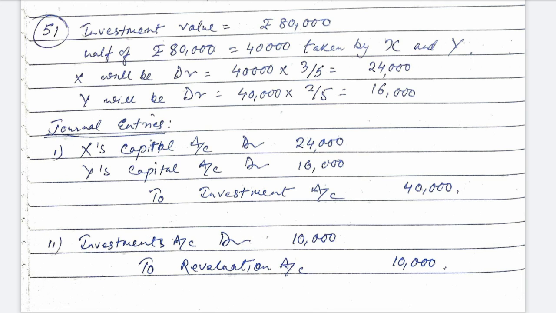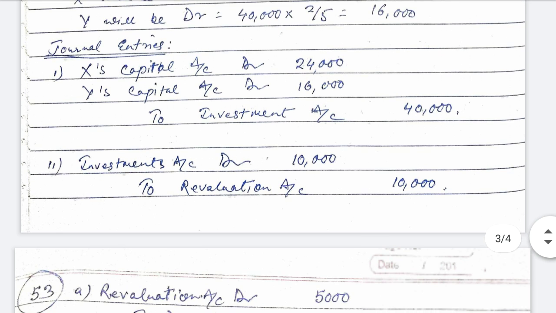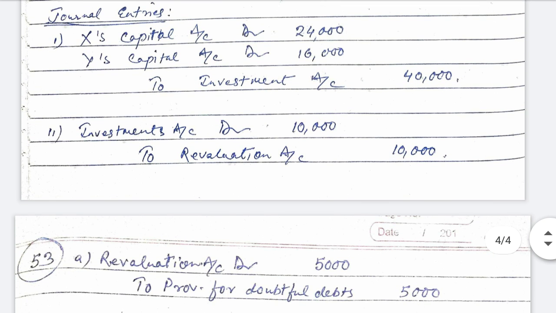Now we are passing the journal entries. First, for transfer of investment, X's capital account is debited 24,000 and Y's capital account is debited 16,000, to investment account. Investment account is credited because it is a loss for the firm. The value of investment is decreasing, that is why investment account is credited. Investment is an asset, and a decrease in asset should be credited.